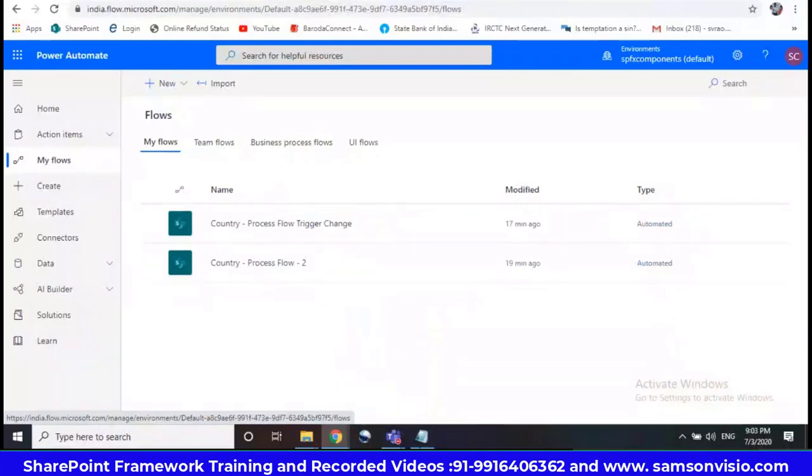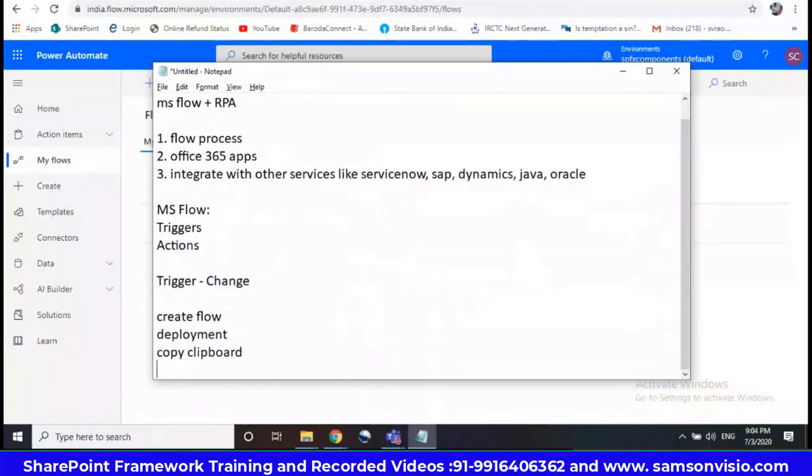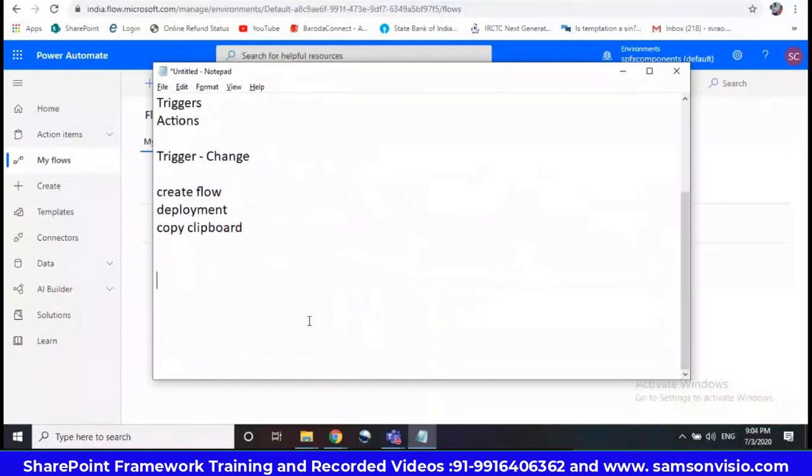So we have seen today: create flow, deployment, copy, clipboard, then change the trigger, few actions, then testing, flow checker.